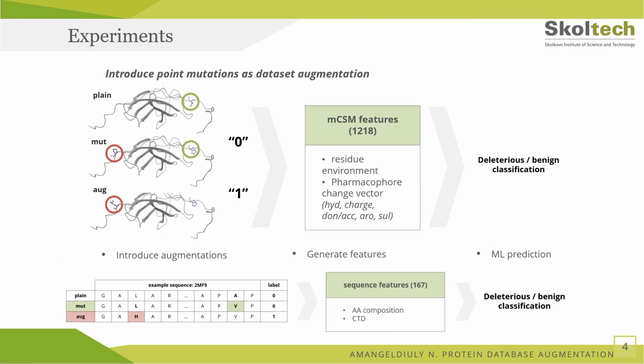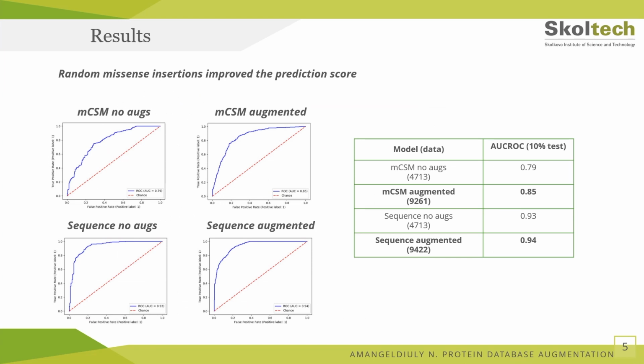Our database consisted of over 3,000 benign and over 1,500 deleterious point mutations. For each entry, we had corresponding PDB crystal structures. We used baseline mCSM descriptors to extract the protein environment and sequence-based descriptors to compare the results. We trained the XGBoost model with 400 trees and 5-fold cross-validation as the training data was tabular. Sequence-based descriptors demonstrated a slight increase in area under the curve metrics after augmentations. However, the difference between structural and sequence descriptors after augmentations was significant.